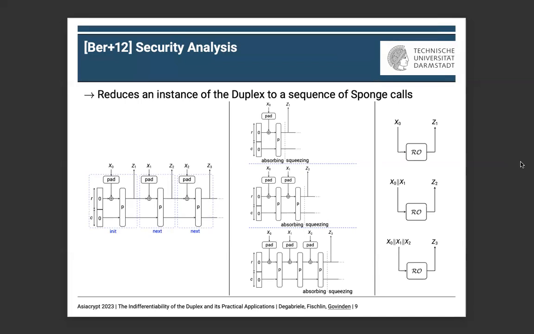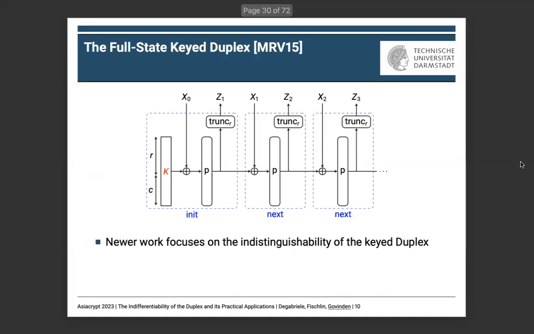While this analysis was on the unkeyed duplex, follow-up work focused on the indistinguishability of the keyed duplex, which is the duplex where the initial state is filled with a secret key k. This analysis led to better bounds compared to the unkeyed case, and also to an improved version of the duplex called the full-state keyed duplex, with improved absorption performance, where now the full state of R plus C bits is absorbed, but still only R bits are squeezed.